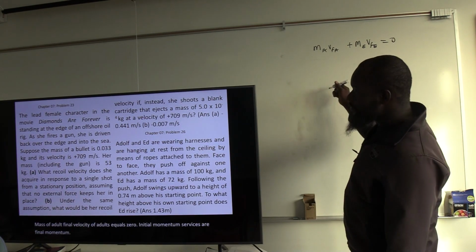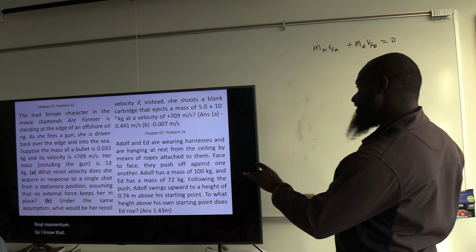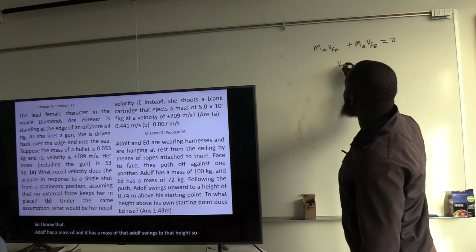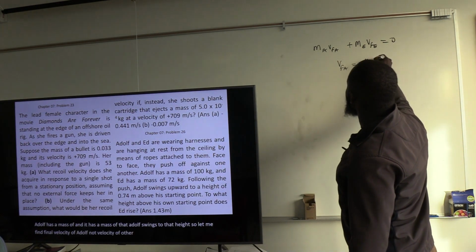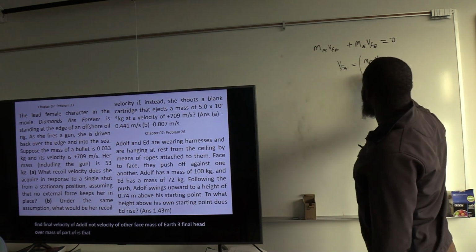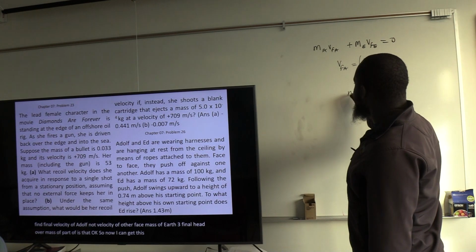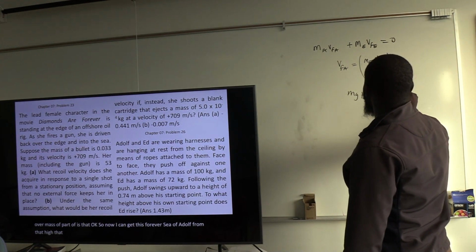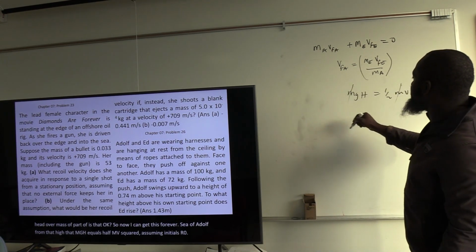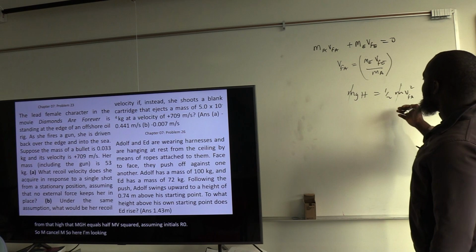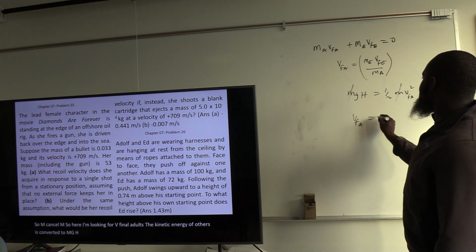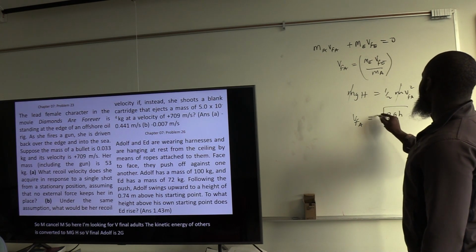So I know that Adolf has a mass of that and Ed has a mass of that. Adolf swings to that height. So let me find final velocity of Adolf. Final velocity of Adolf is mass of Ed, V final Ed, over mass of Adolf. Now I can get this final velocity of Adolf from that height: mgh equals half mv squared, assuming the initials are 0. So m cancels m. Here I'm looking for V final Adolf. The kinetic energy of Adolf is converted to mgh. So V final Adolf is the square root of 2gh.